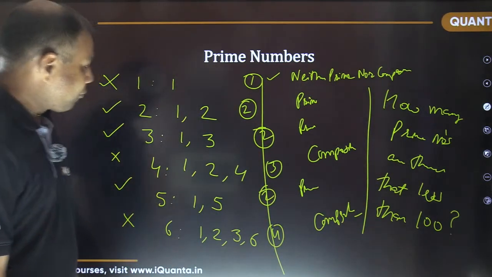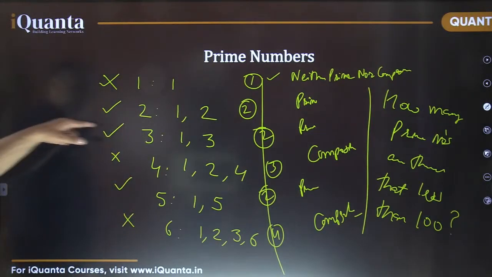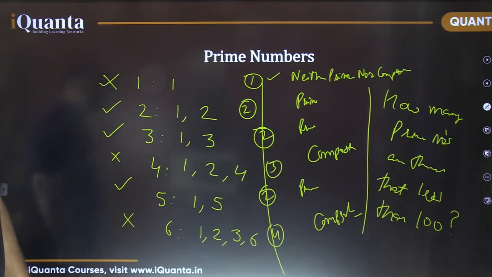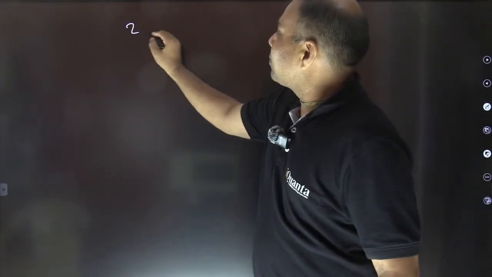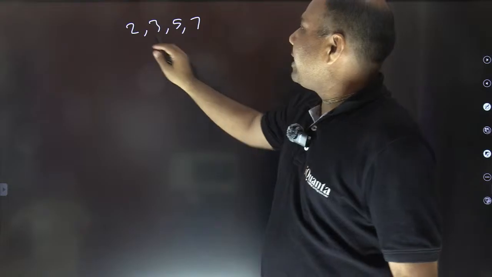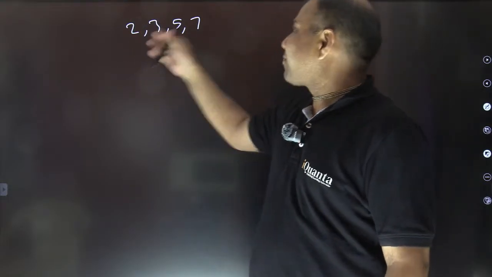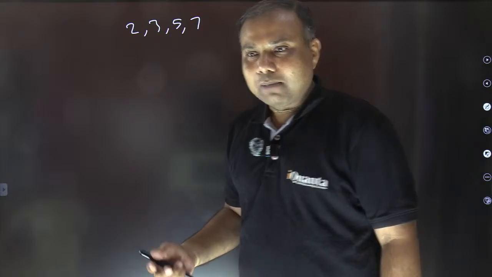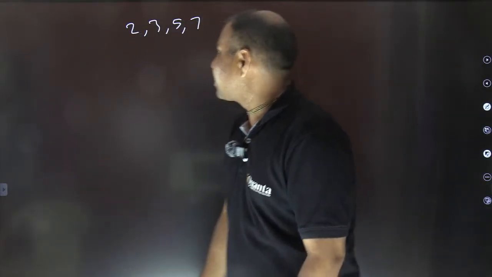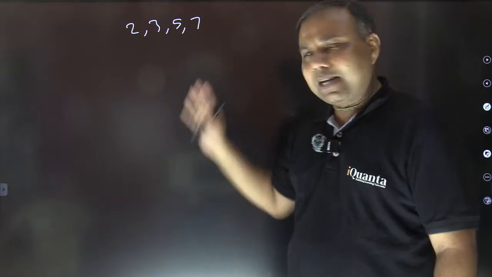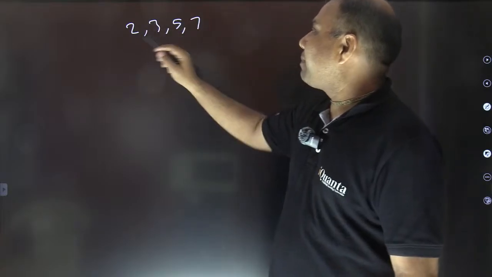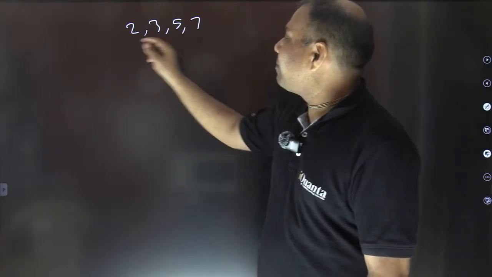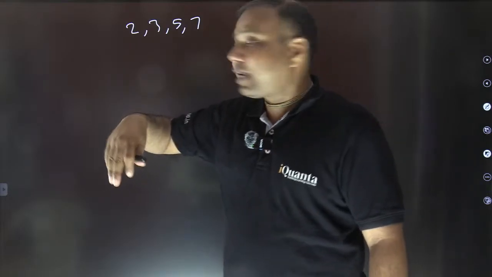Let's write it together. A few we have already found out. We have seen 2, we have seen 3, we have seen 5 and 7 also, one of you mentioned. So let's write it here only. So 2, 3, 5, 7. See, 2 is the only even prime number, because after that everyone is going to be an odd number, right? Many of you already know the answer, 25, that's the correct answer. So that's why I'm writing it together. Let's write it here and become a bit familiar with them. So 2 is the only even prime number, all others are going to be odd. And these are the prime numbers which are less than 10. Okay, let's move ahead.